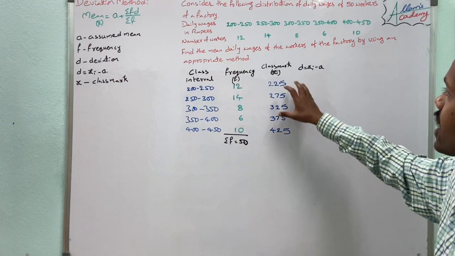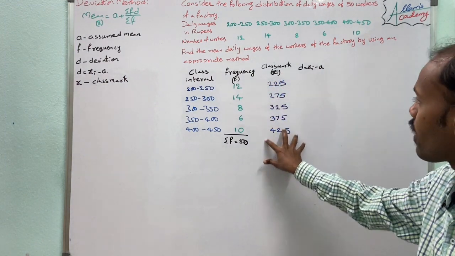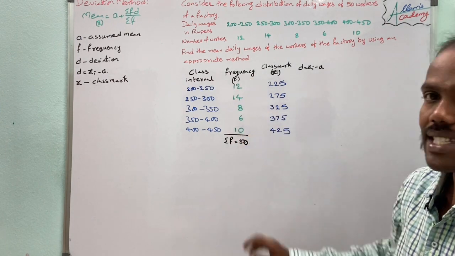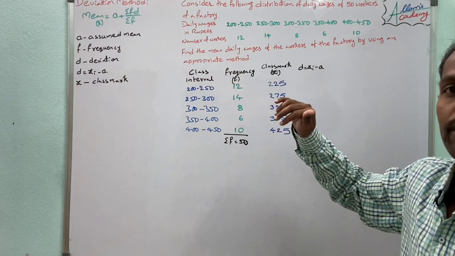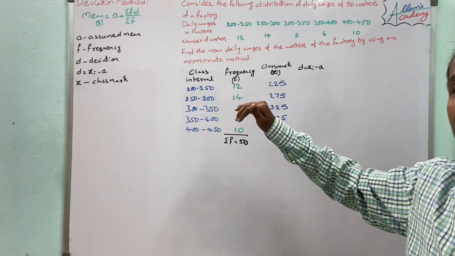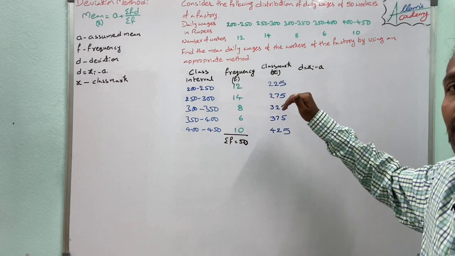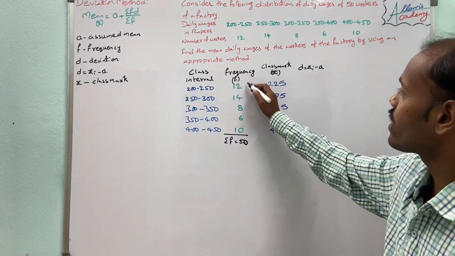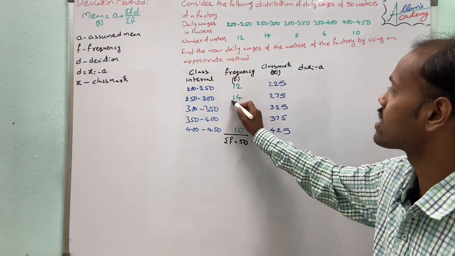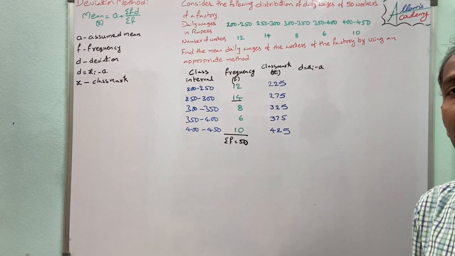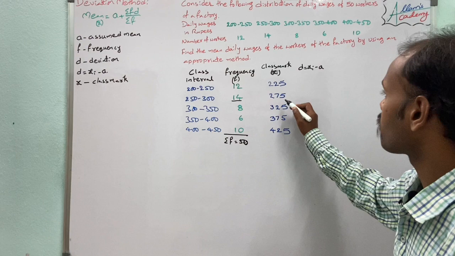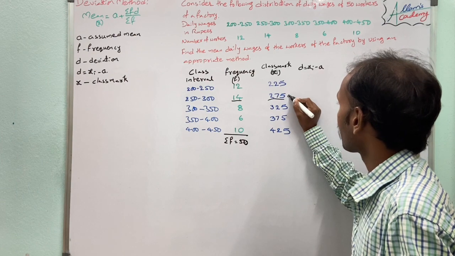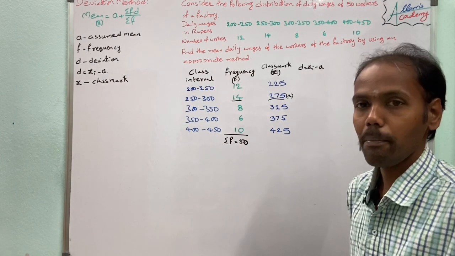The class mark corresponding to the highest frequency will be taken as the assumed mean a. The highest frequency is 14, and the class mark corresponding to 14 is 275. So 275 will be taken as the assumed mean.